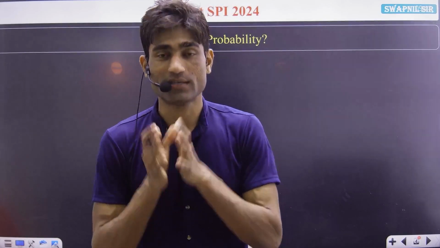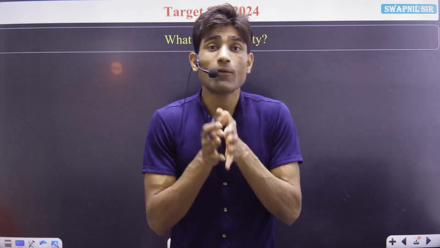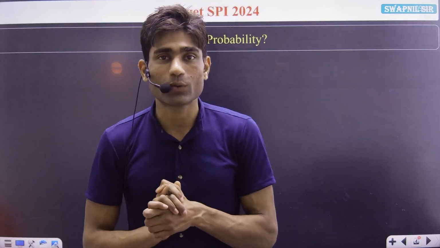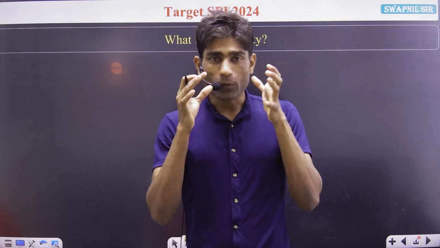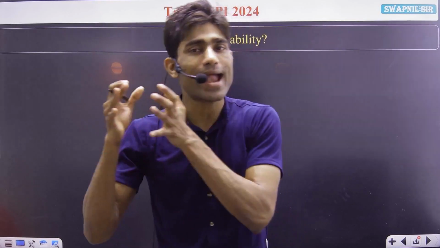We have to find the likely outcomes for our favorable events from the sample space. The probability of any event lies between 0 and 1.